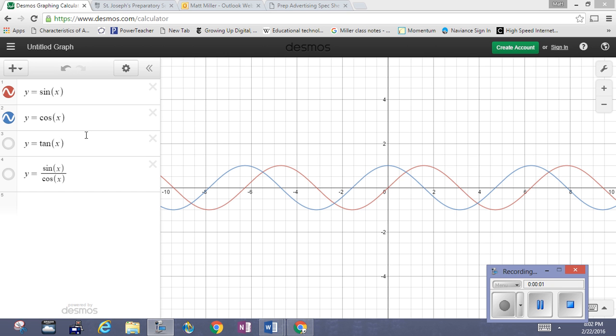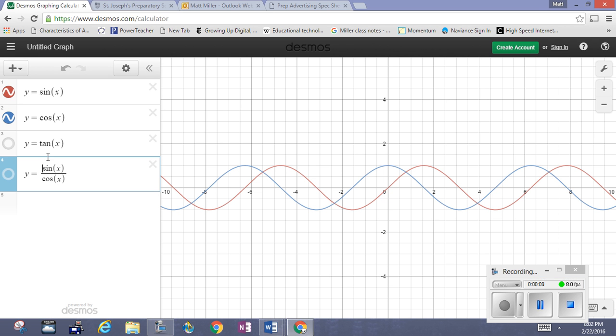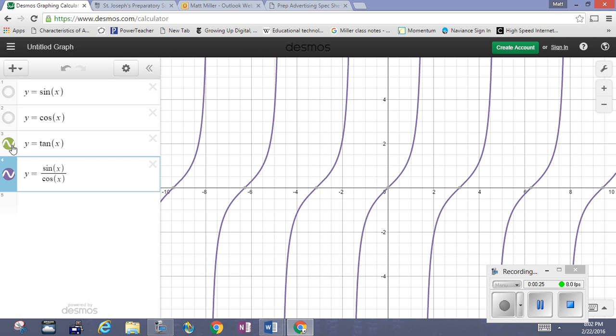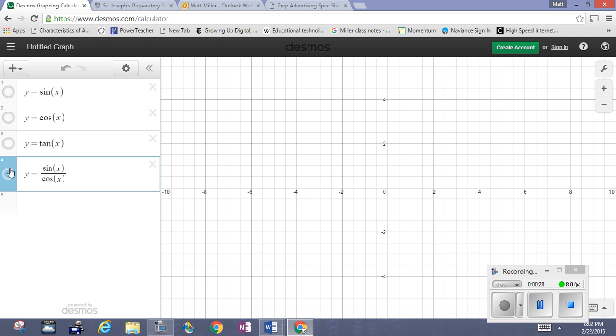It's time we look at the graph of the tangent function. Now the tangent, as you should already be well aware, is the ratio of the sine over the cosine. So when I ask to see the tangent unto itself, or the sine over the cosine, they're one and the same. There they are, one and the same.